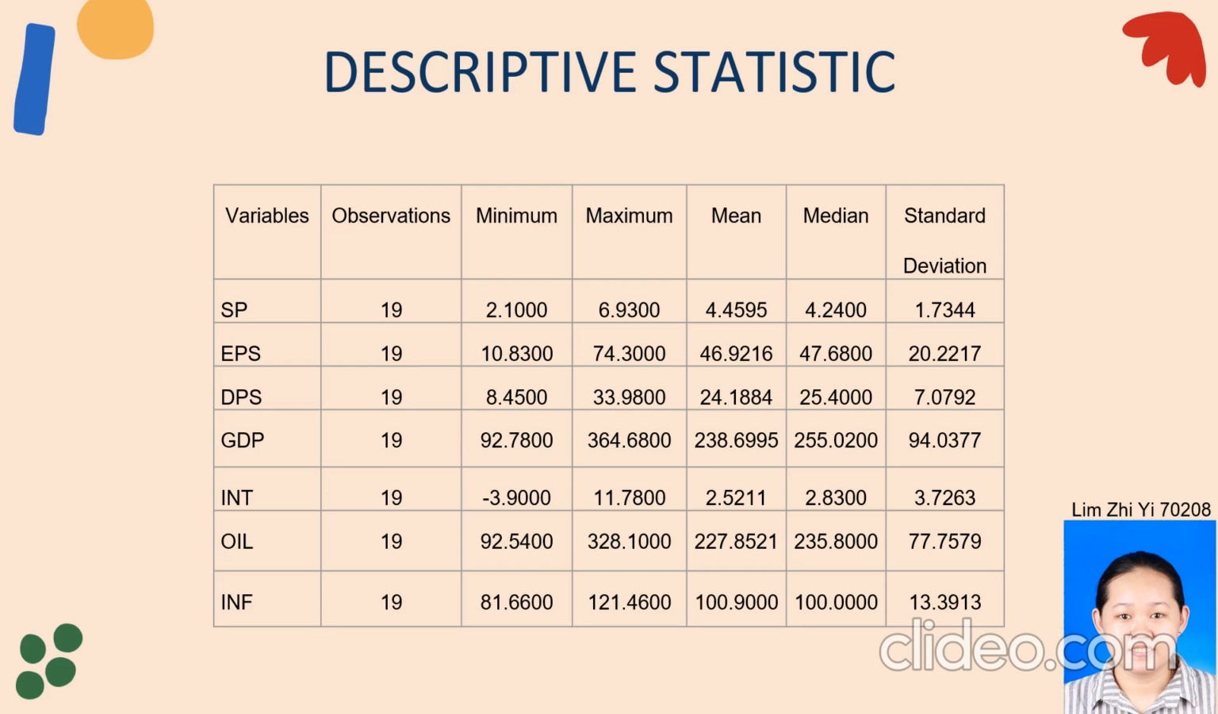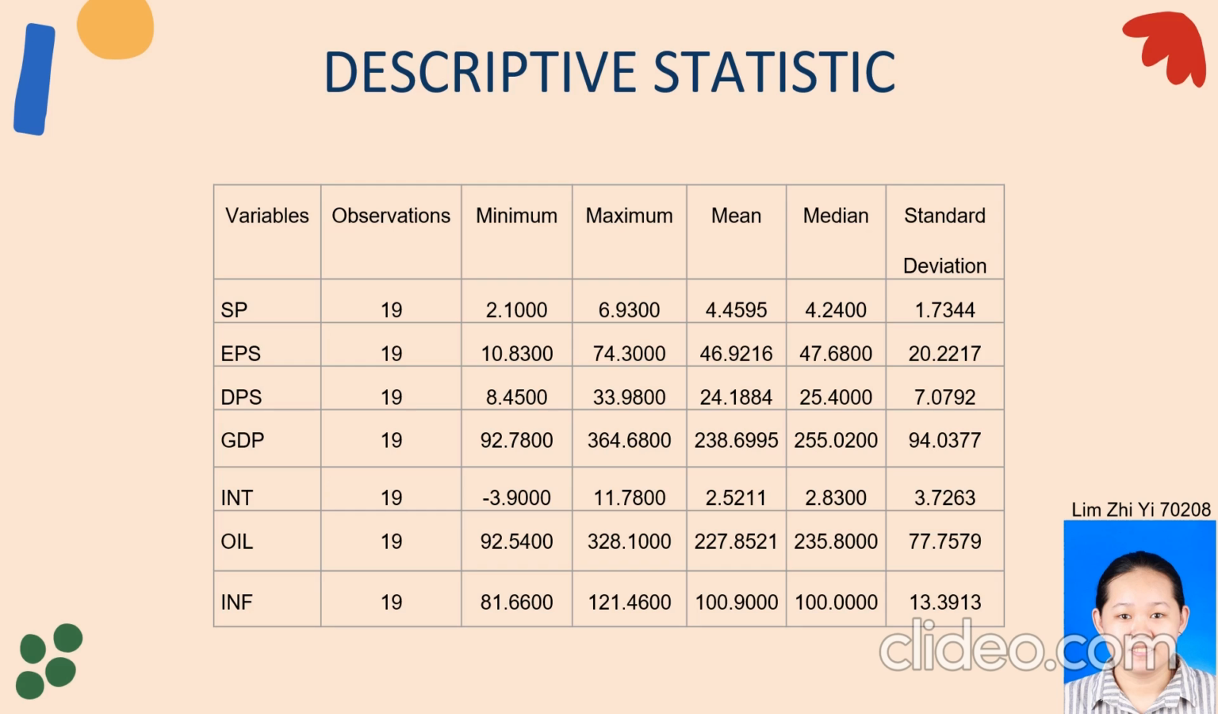In terms of the other 5 variables, the means of stock price, earning per share, dividend per share, oil price, and inflation are 4.4595, 46.9216, 24.1884, 227.8521, and 100.9 respectively. Moving forward to median, GDP has the largest median with the value of 255.02, followed by